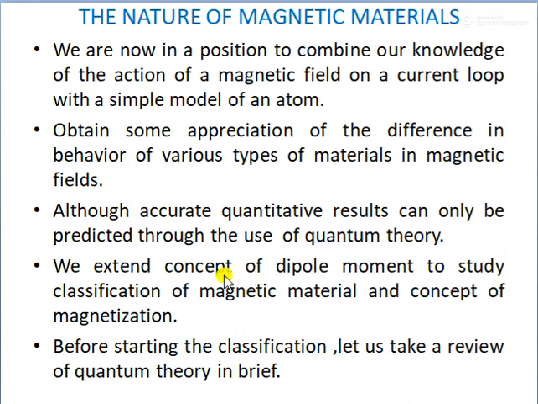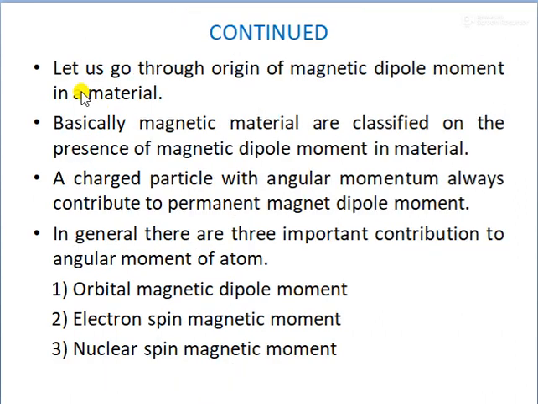Now we extend the concept of dipole moment to the study of the classification of magnetic material and the concept of magnetization. Whatever dipole moment we studied in the previous classes, we will use to study the classification of magnetic material and magnetization. Before starting the classification, let us take a brief review of quantum theory. Let us go through the origin of magnetic dipole moment in a material. How do we obtain the magnetic dipole moment?